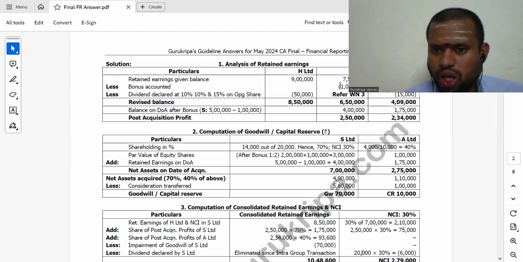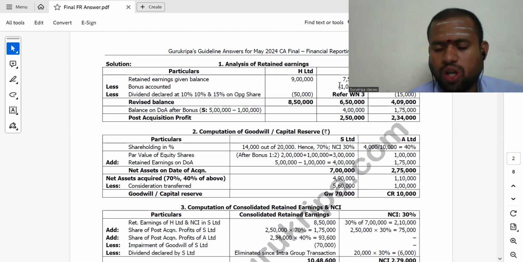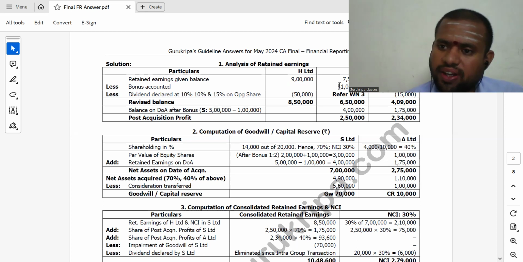Then bonus is also not accounted. Bonus is not eligible for dividend unless otherwise given, because at the current year end they are giving dividend and bonus also. So normally dividend is not applicable for bonus shares. So dividend should be declared only for the 2 lakh existing shares, and bonus should be given from retained earnings. So I am deducting it here.